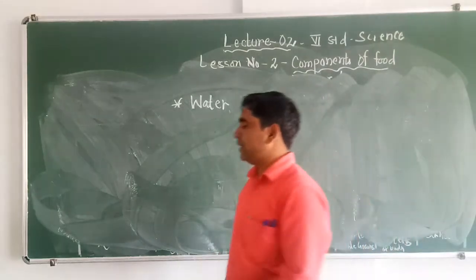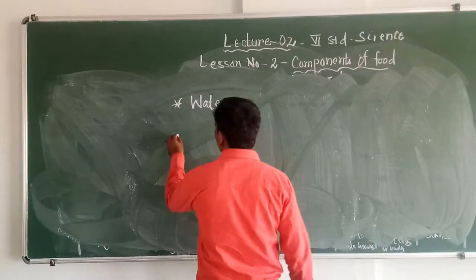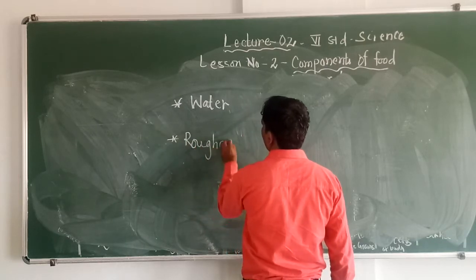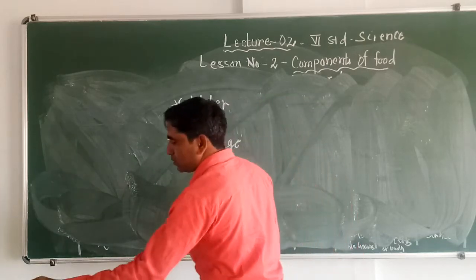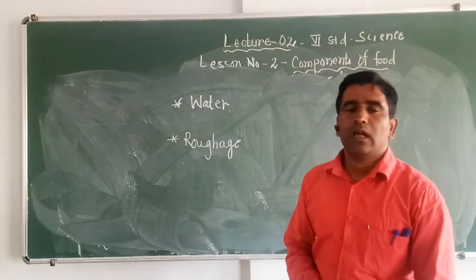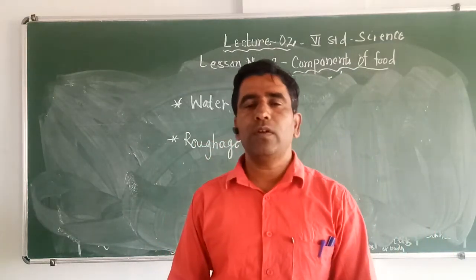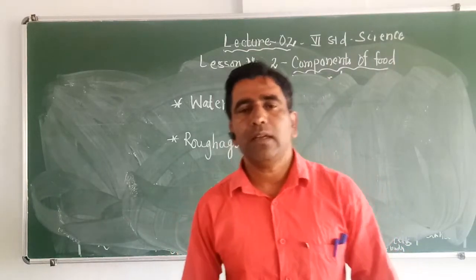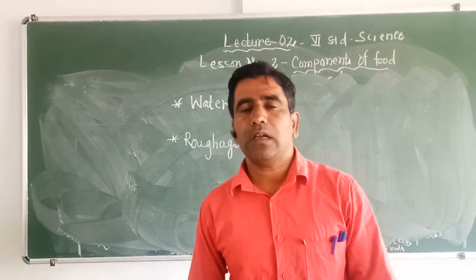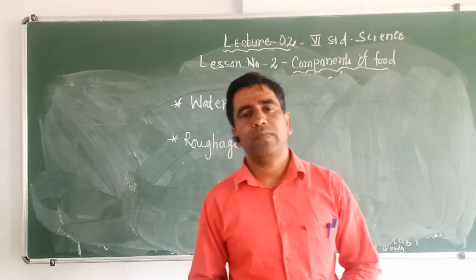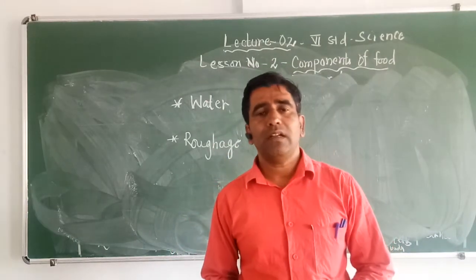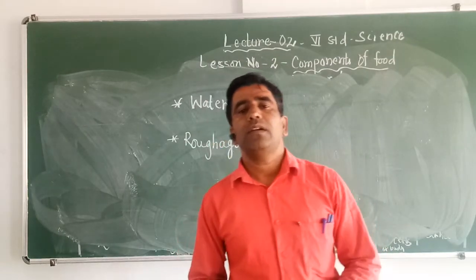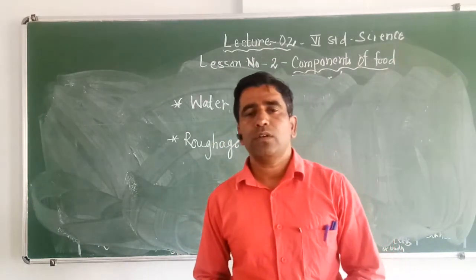Going next, roughage. The next component of food is roughage. Roughage adds bulk to the food. Some fruits, food grains and cereals contain roughage, which is carbohydrate that the body cannot digest, and that roughage adds bulk to the food.